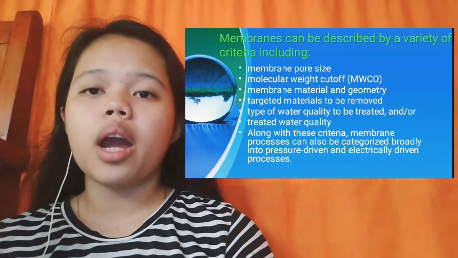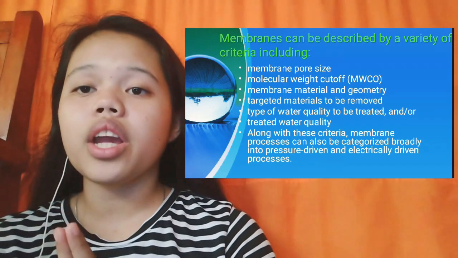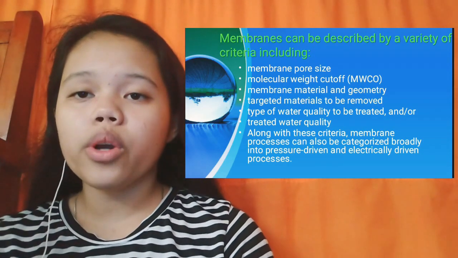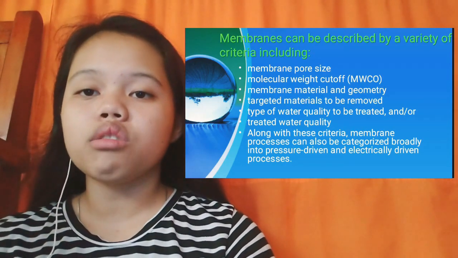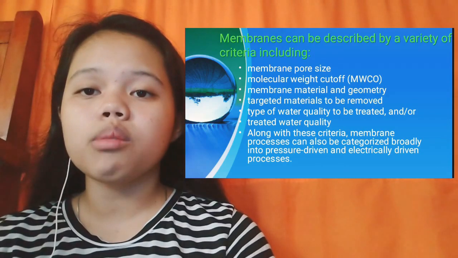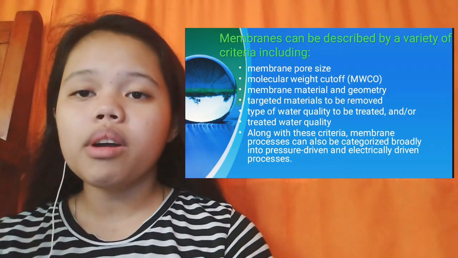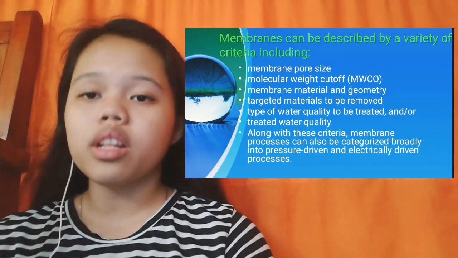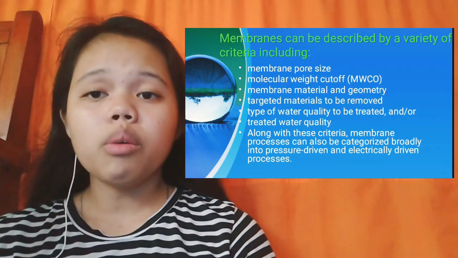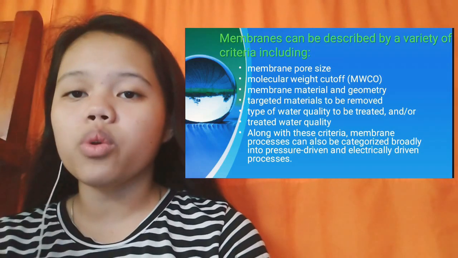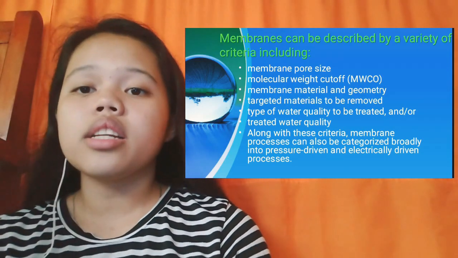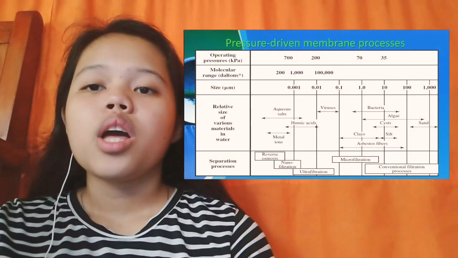Membranes can be described by a variety of criteria including membrane pore size, molecular weight cutoff, membrane material and geometry, targeted materials to be removed, type of water quality to be treated, and/or treated water quality. Along with these criteria, membrane processes can also be categorized broadly into pressure-driven and electrically driven processes.